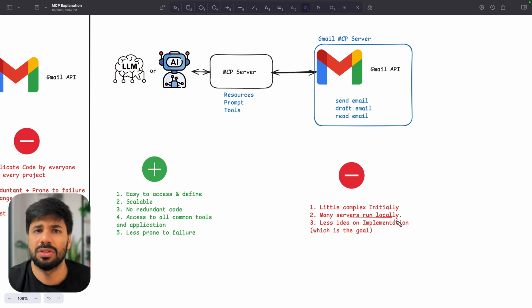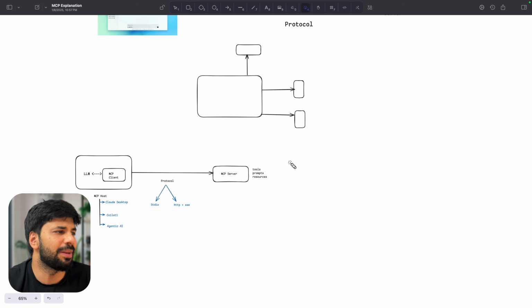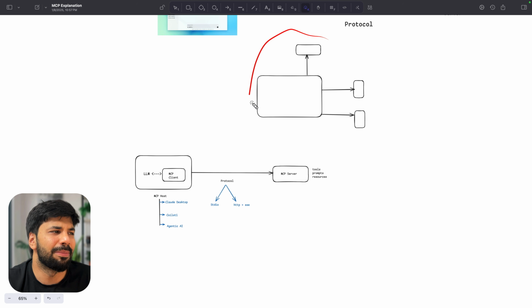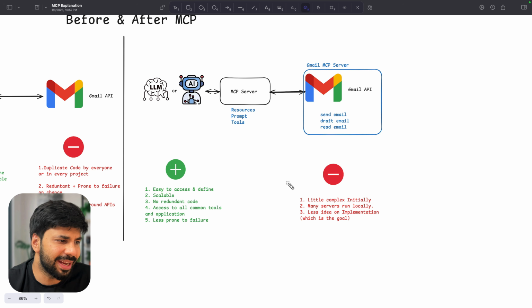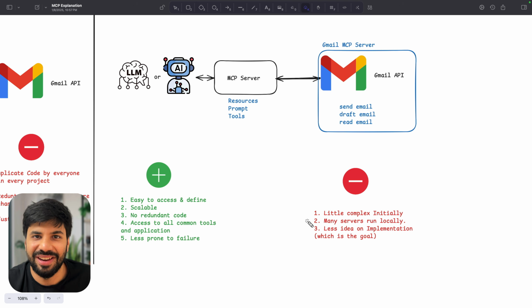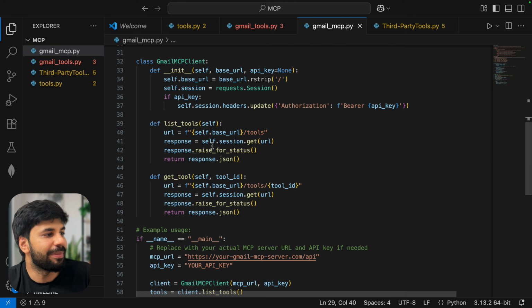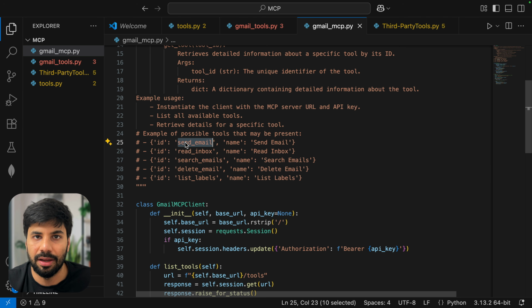Many servers run locally. So this is also something which happens. If you are getting many servers, then they will be running locally, right? If we are having multiple different things, normally it is not a problem, because in one application we don't make it that complex overall. And again, we have less idea on implementation, but that is a negative but a goal as well, right? How it is now maintaining this, how it is doing this send email, I don't have any idea, right? It is abstracted, but I believe that is the idea, that is also the aim. I don't now have to worry about how to define and do all these things.